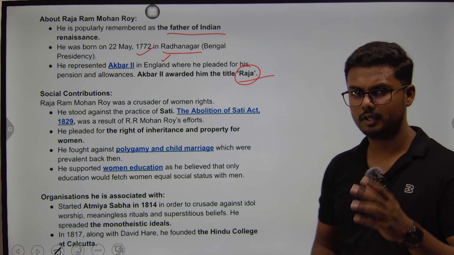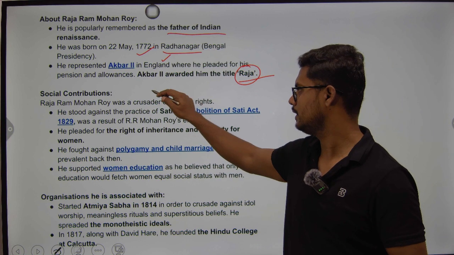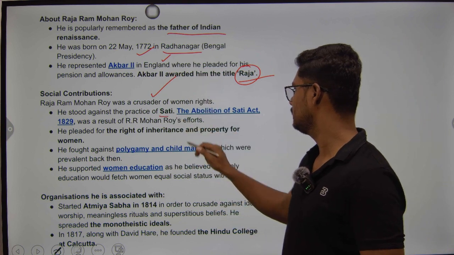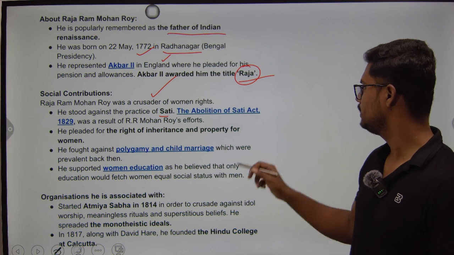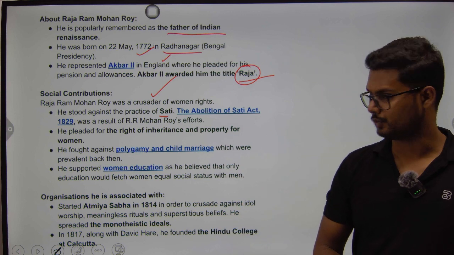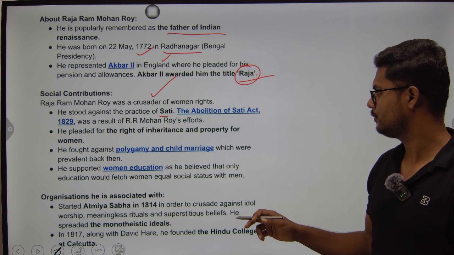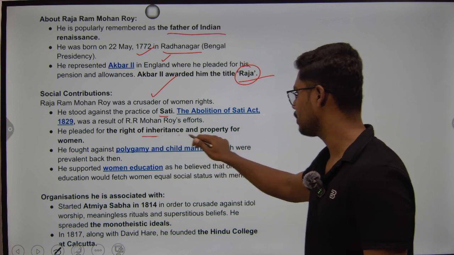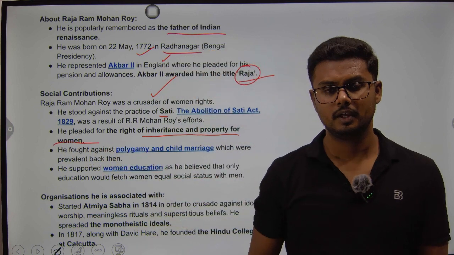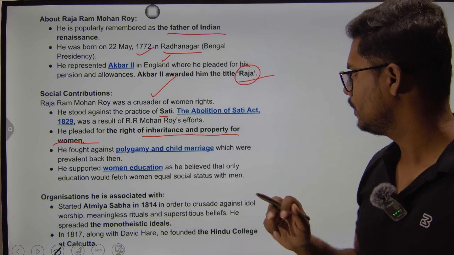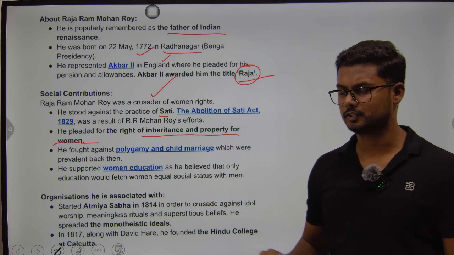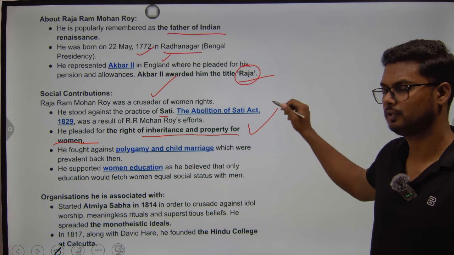So when it comes to social contributions, he is seen as a crusader of women's rights, because he stood against the practice of sati, and because of his efforts, the Abolition of Sati Act 1829 came into force. And he also pleaded for the right of inheritance and property for women. Long before India got independence, if there was someone who advocated for inheritance rights or property rights of women, then it is Raja Ram Mohan Roy, my friends.